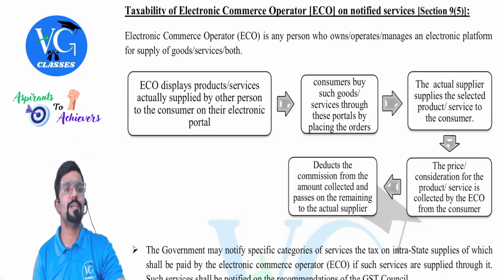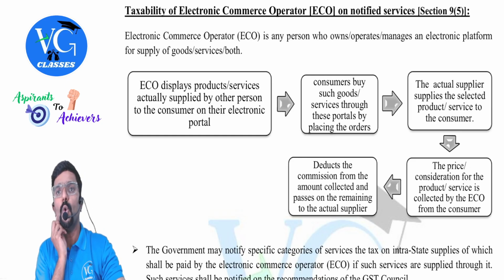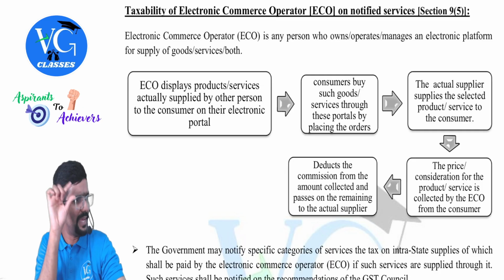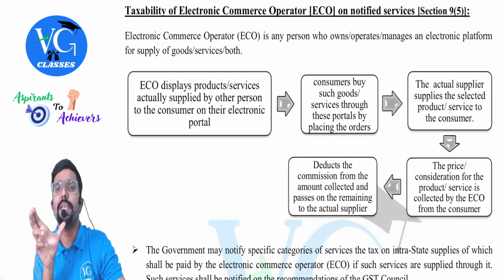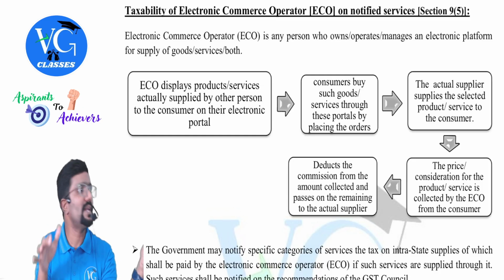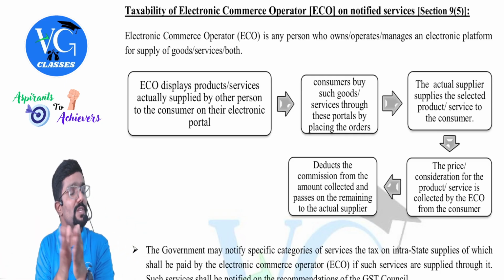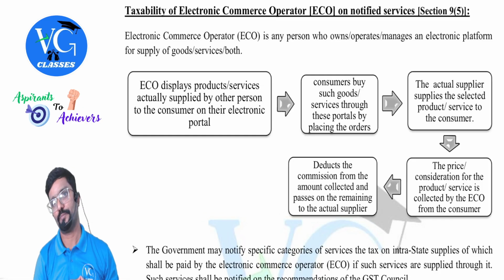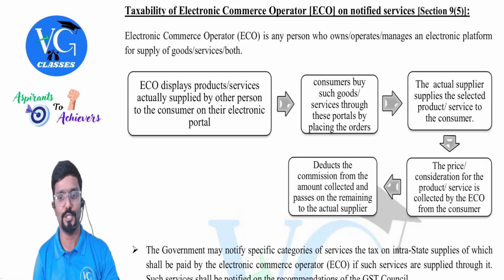Okay, let me take Amazon only because most of you will be used to it, Amazon or Flipkart. Now assume you are buying a dress through Amazon. Is the dress owned by Amazon? No. Some other person. They would have given also supplier name. He is actually the supplier. Who is the recipient? You. Who is the e-commerce operator? Amazon. So they are just arranging the transaction between supplier and recipient. You both don't have a direct contact. So who is bringing the contact between you both? Amazon. Like that. Consumer buys such goods or services through these portals by placing the orders. The actual supplier supplies the selected product or service to the consumer.